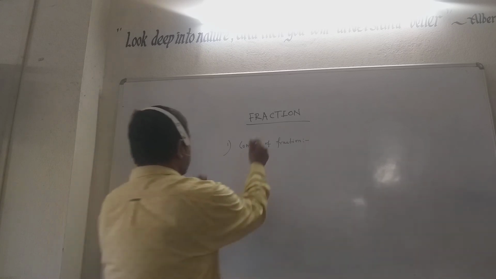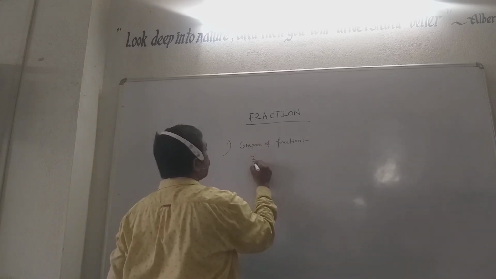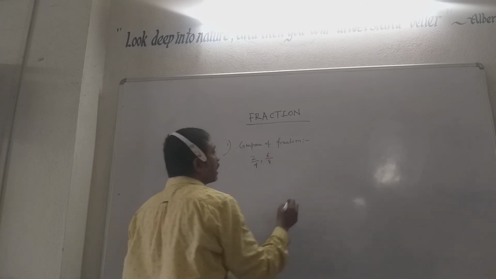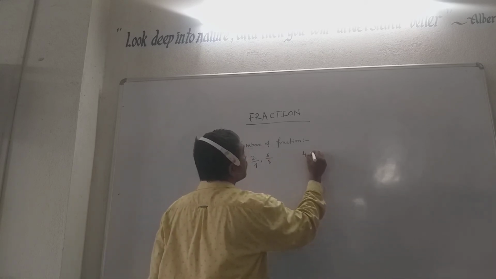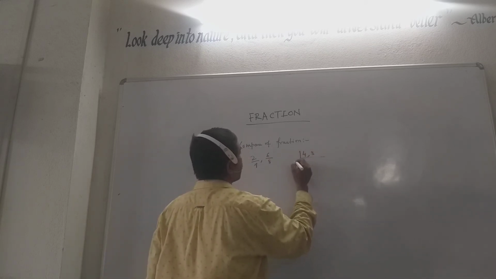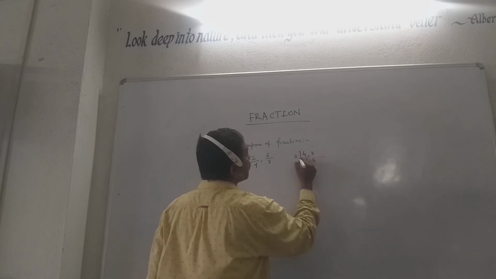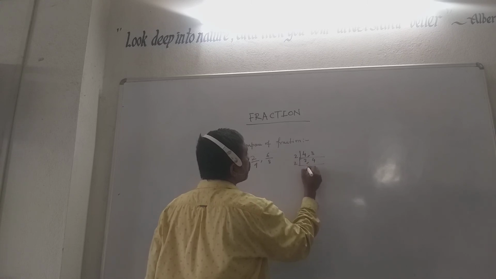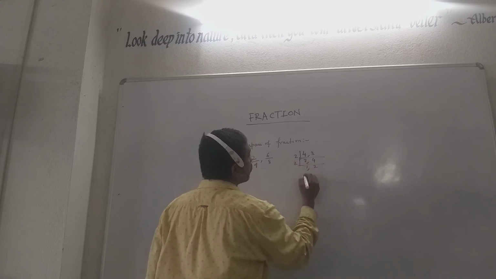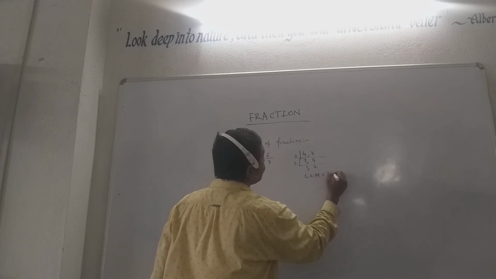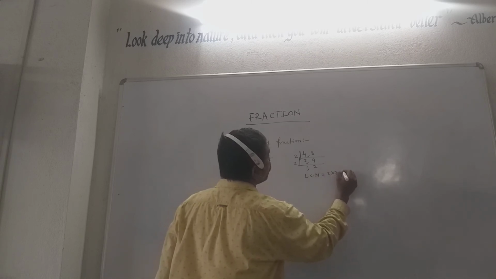Look at the same problem. I will take 2 by 4 and 6 by 8, with another process. Now find the LCM of the following: 2 twos are 4, 2 fours are 8. Now divide by 2: 2 ones are 2, 2 twos are 4. The LCM comes 2 into 2 into 2.